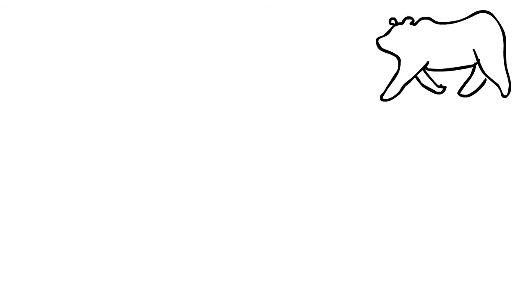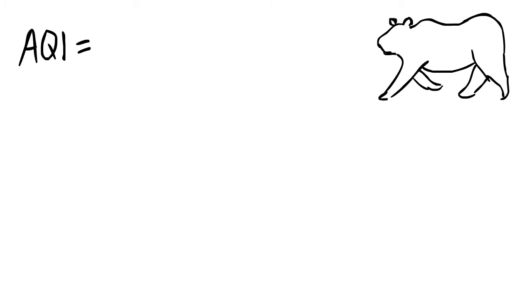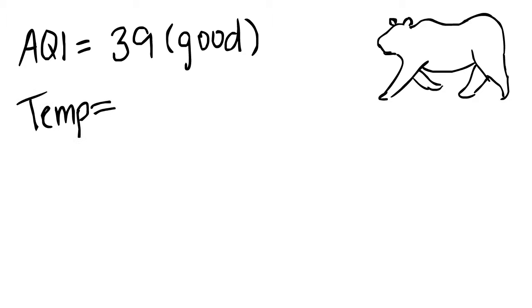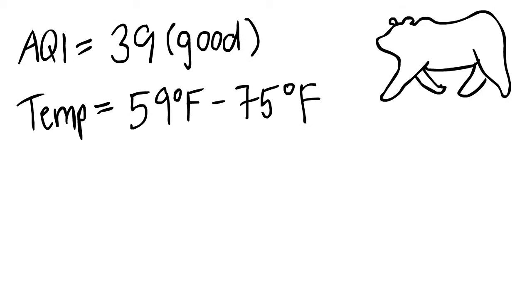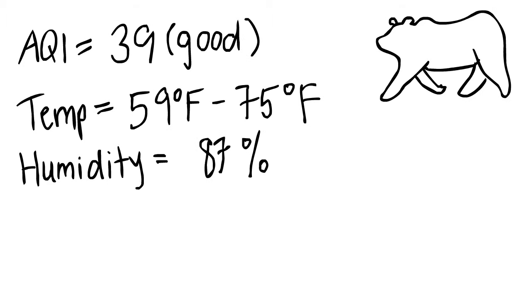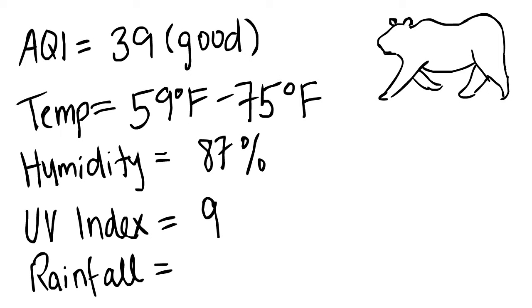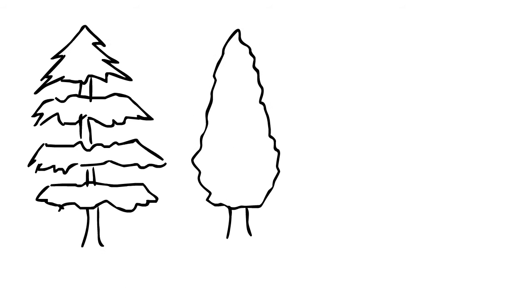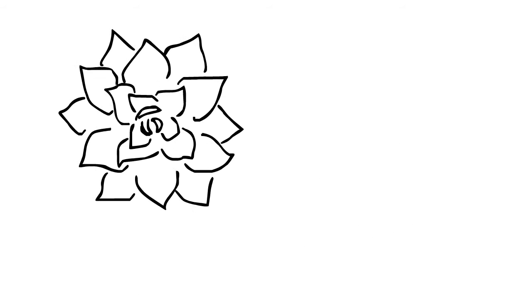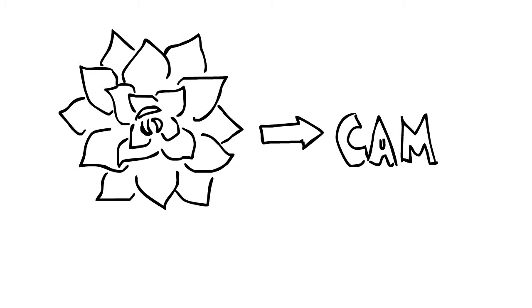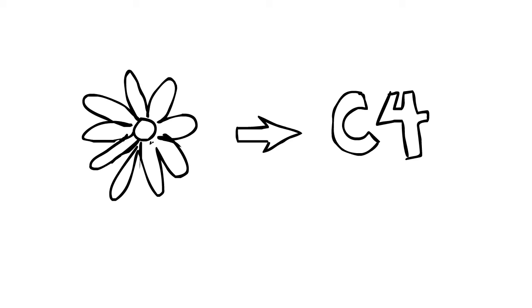Finally, Yosemite National Park and San Francisco had some of the greatest variety of plants. With an average AQI of 39, the Yosemite region had a temperature range of 59 degrees Fahrenheit to 75 degrees Fahrenheit, an average monthly humidity of 87%, an average UV index of 9, and an average yearly precipitation of 23.64 inches. The sugar pine, incense cedar, and giant sequoia trees all utilize C3 photosynthesis. The Echeveria secunda, a succulent plant, uses the CAM photosynthetic pathway, and the daisy is a C4 plant. These plants have all adapted to the lack of rainfall in the area and high UV index.